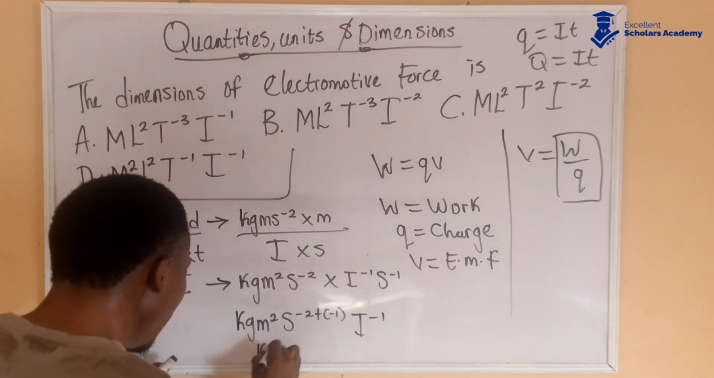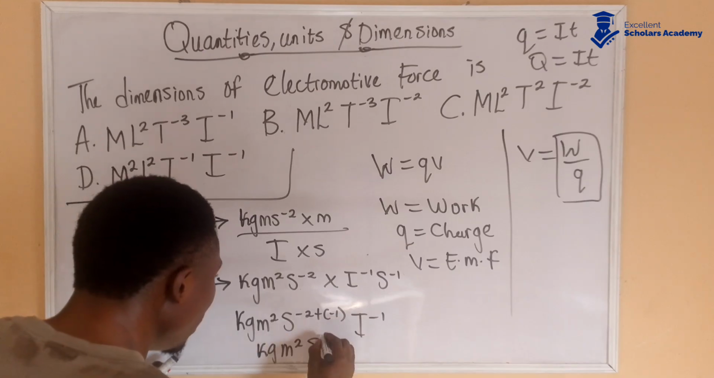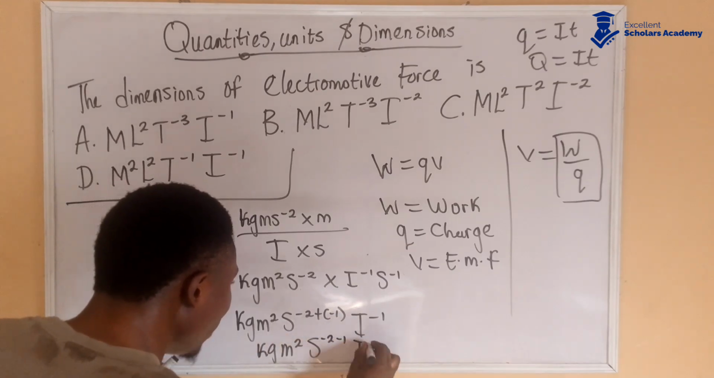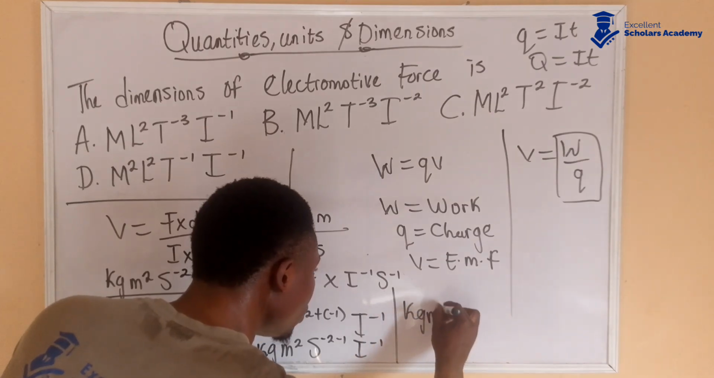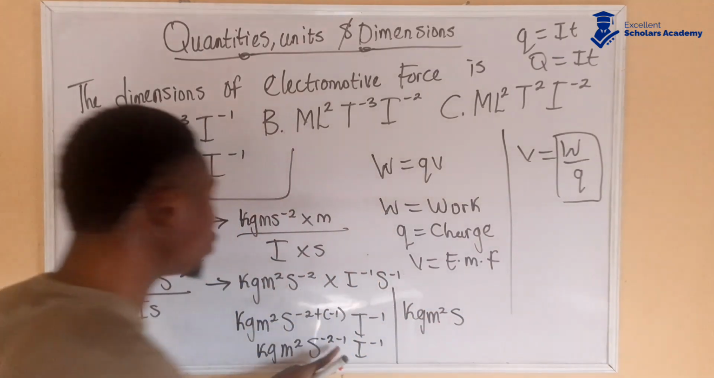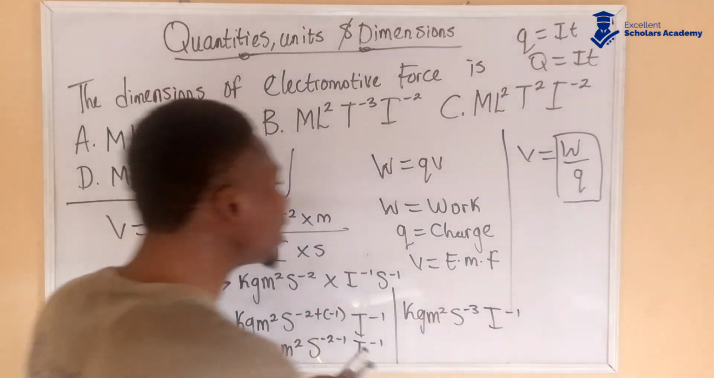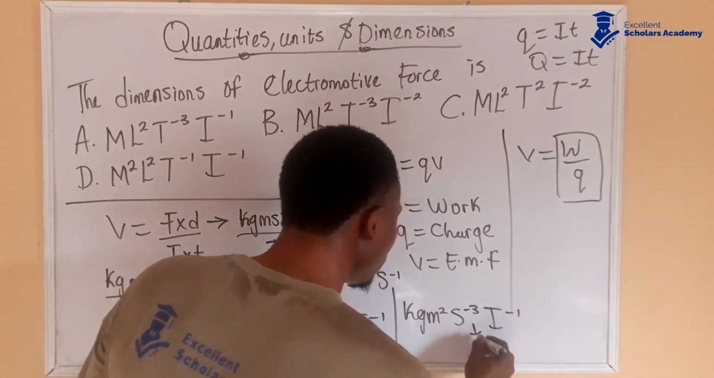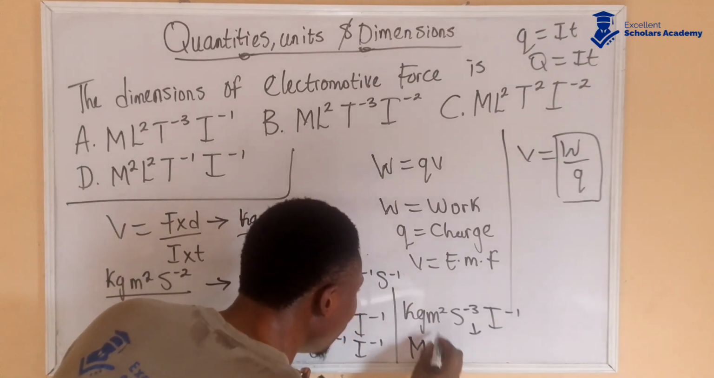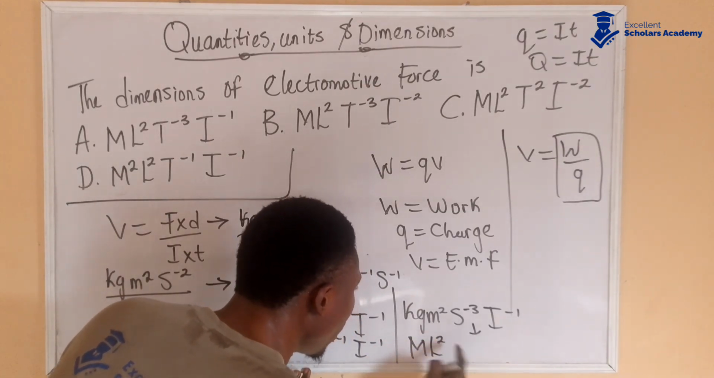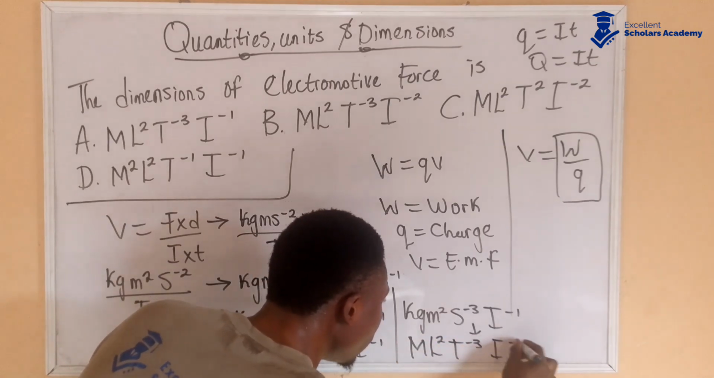Now this becomes kg m squared s to the power of, plus times minus, that gives you -2 -1, I to the power of -1. Coming here, this is kg m squared s to the power of -2 -1, that gives us -3, I to the power of -1. So automatically, what is going to be the dimension? kg is from mass, that's represented as capital letter M. Meter is length to the power of 2. Then s, time, T to the power of -3. Then I to the power of -1.